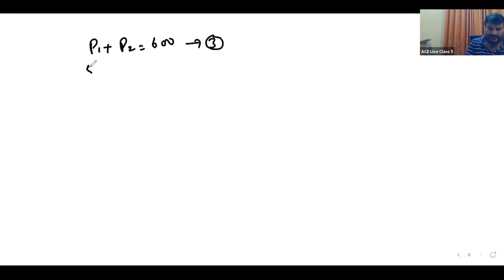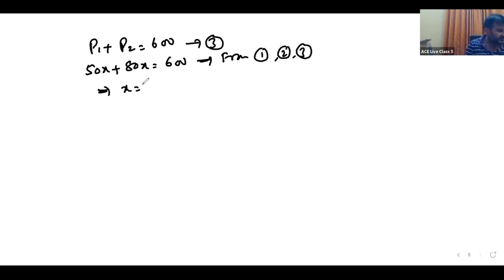And P1 is equal to how much? 50X. P2 is equal to 80X. That is equal to 600. This is from equations 1, 2 and 3. Therefore, what is X? X is equal to 4.615. Right? Yes. Therefore, first question, set frequency F is equal to 50 minus X